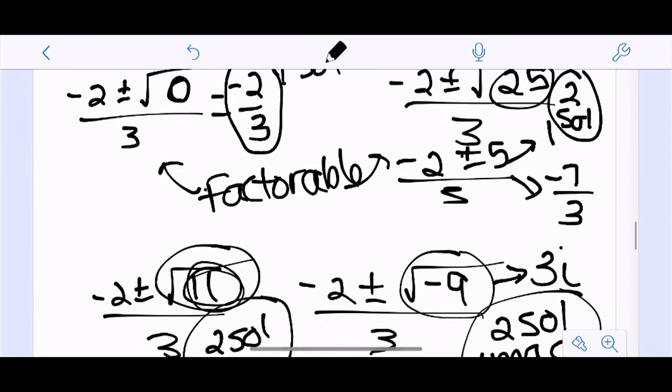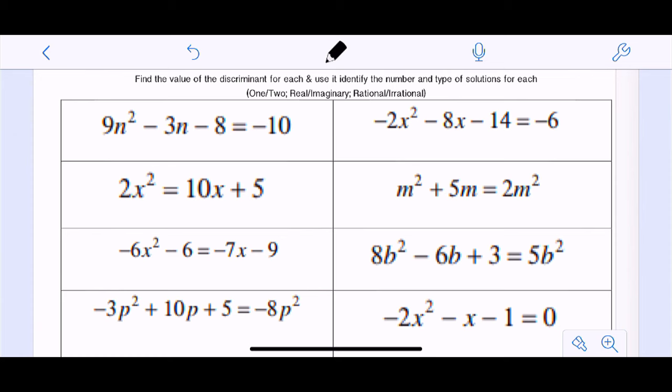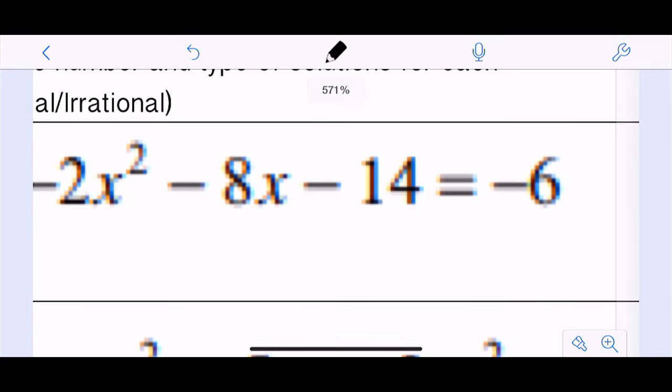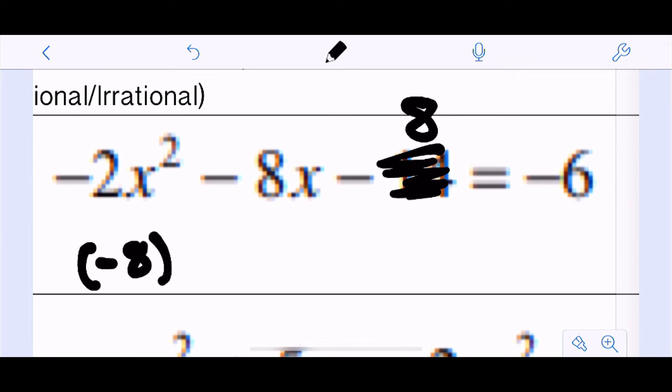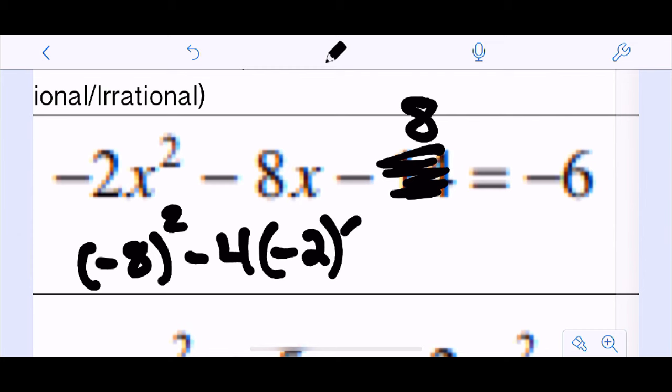So let's do a couple. We're not going to do a ton, but let's do a couple of these. So let's start with this one up here. So negative 2x squared minus 8x minus 14 equals negative 6. So first of all, it needs to be set equal to 0. So adding 6 over to the other side, that's going to be minus 8. And now let's find our discriminant. So b squared, and again, that's the part under the radical, minus 4 times a times c.